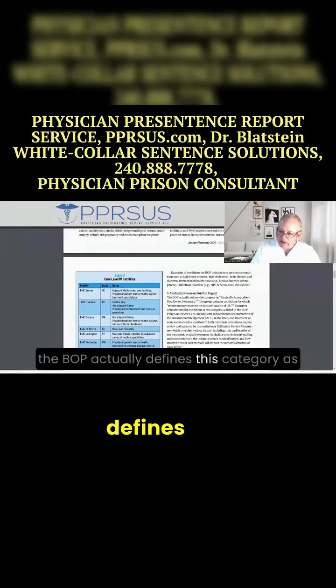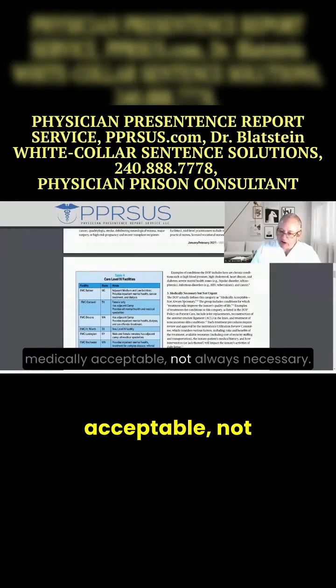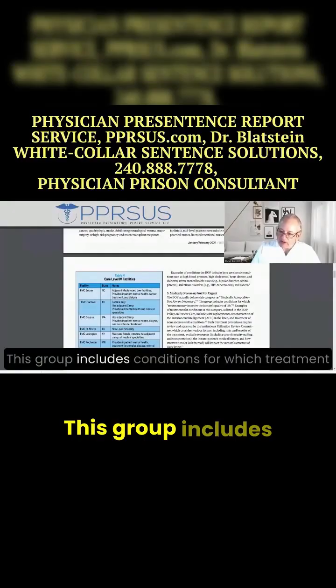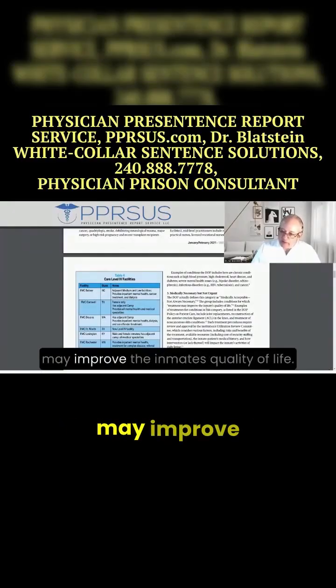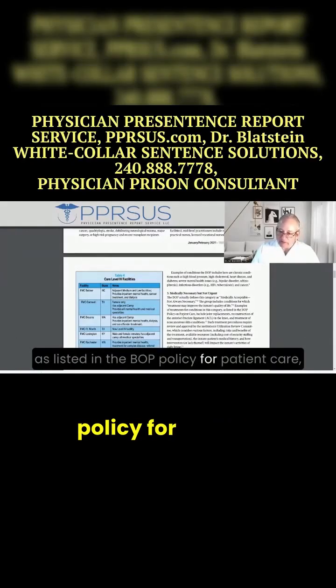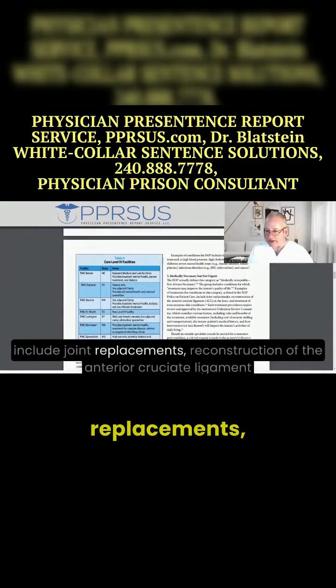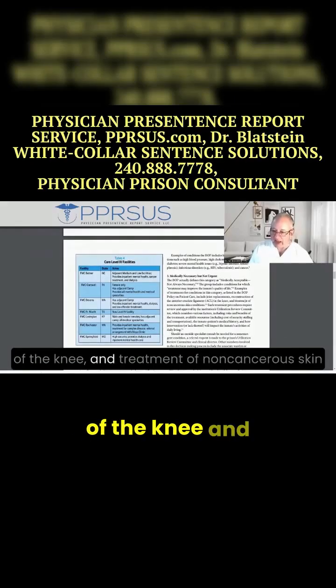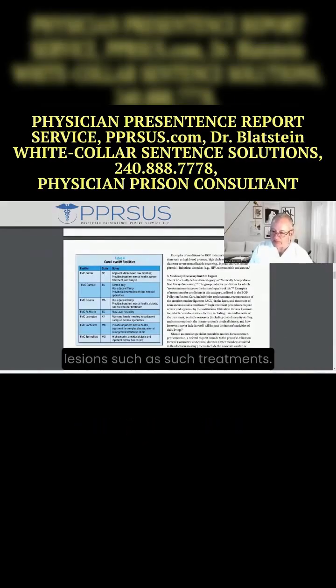The BOP actually defines this category as medically acceptable, not always necessary. This group includes conditions for which treatment may improve the inmate's quality of life. Examples of treatments for conditions in this category, as listed in the BOP policy for patient care, include joint replacements, reconstruction of the anterior cruciate ligament of the knee, and treatment of non-cancerous skin lesions.